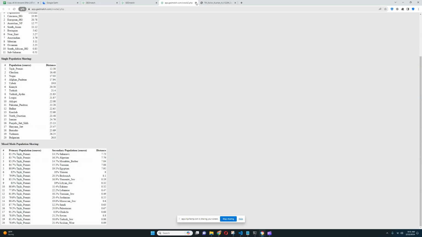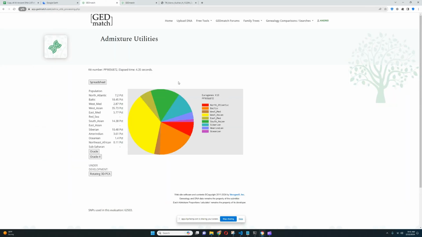All right. Now let's go ahead and check his results with Eurogene's K13. Eurogene's K13 results typically are a little bit better because there's a lot more SNPs here. So this is taking into account 62,000 SNPs. So how many times is this more than my ethnic calculator? Well, you can multiply 62 by 5, and I think it's 310 times more SNPs than my ethnic calculator. It doesn't mean it's 310 times more precise. It just means it's definitely a lot better.